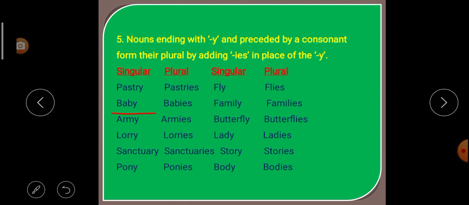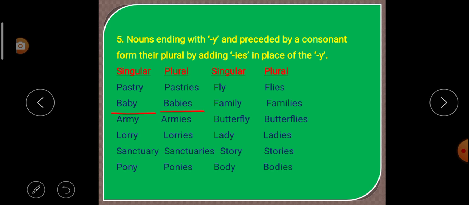Baby. This noun is ending with Y and preceded by a consonant B. So what happened? To make it plural, we have deleted Y, and in place of Y we have added IES.